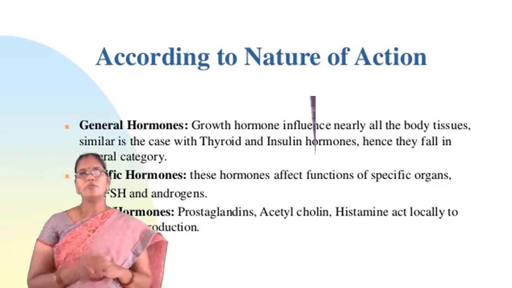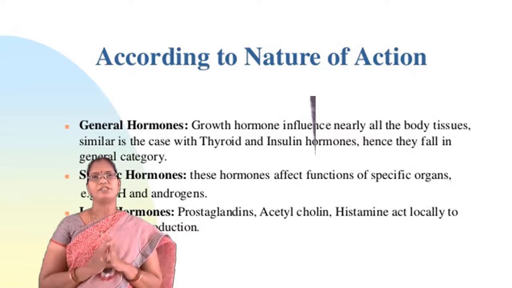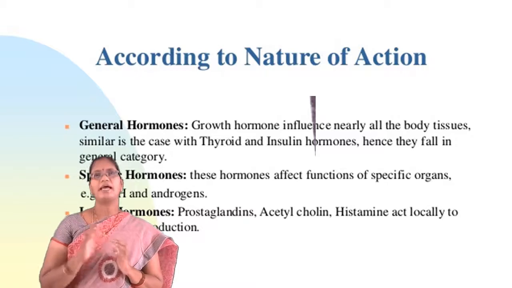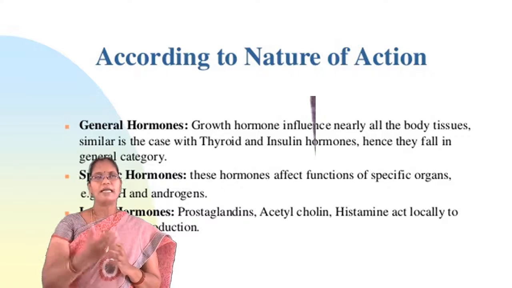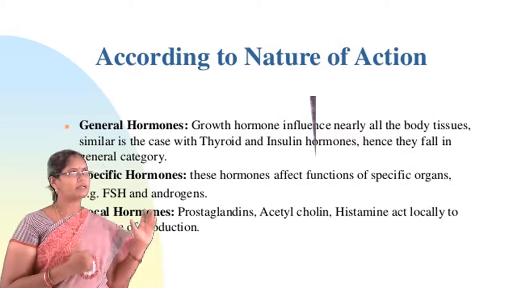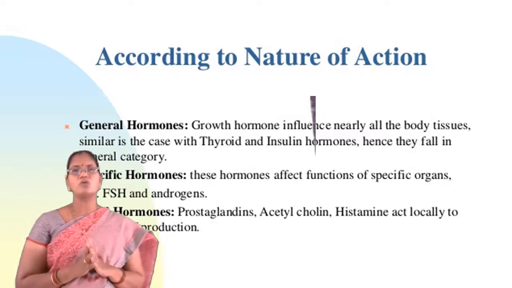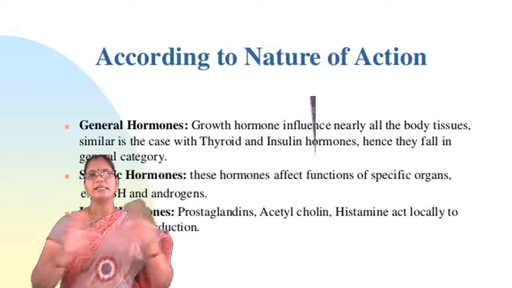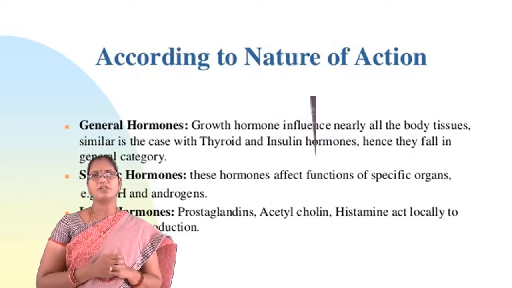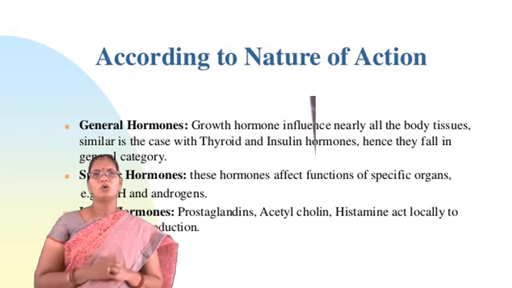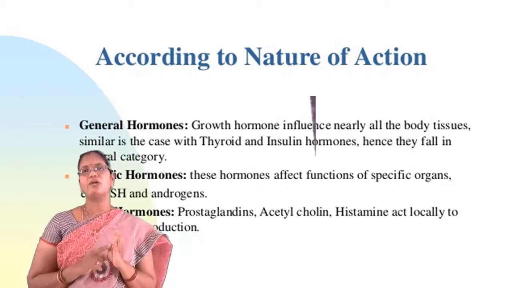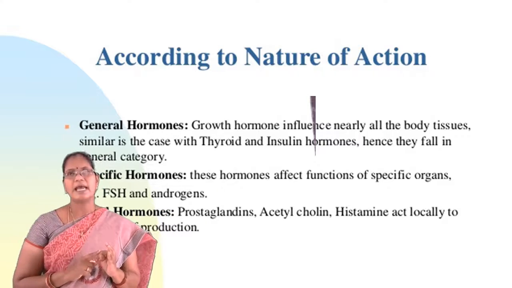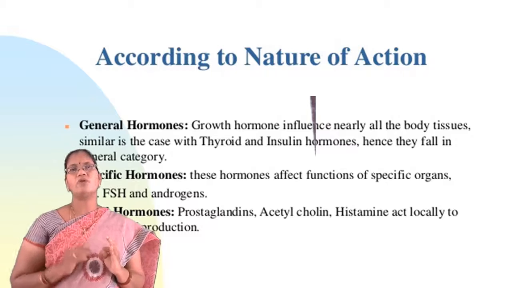Growth hormone influences nearly all body tissues. Similar is the case with the thyroid and insulin hormones. So they are called general hormones. By this we can conclude that general hormones will affect all the systems. They show their action on the whole system. The best examples for general hormones are thyroid hormones and insulin, as they affect all the body tissues.